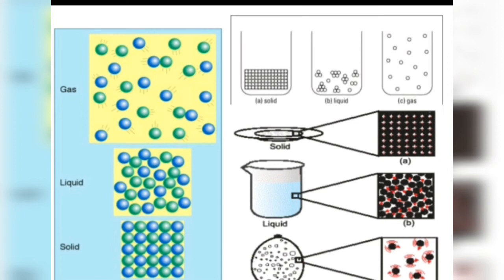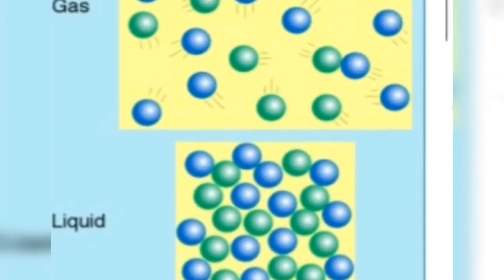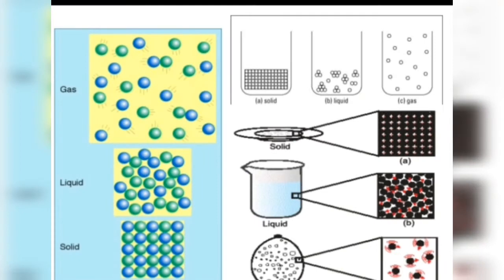And when it comes to liquids, you can see particles are close together, right? But they are not as close as in solids. In fact, the particles are somewhat loosely packed in liquids. The space between the particles of liquid is slightly more than that in a solid, but they are still very small.